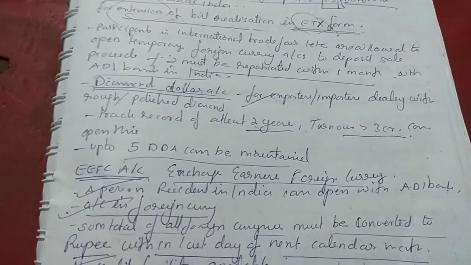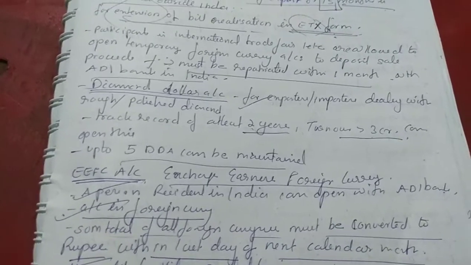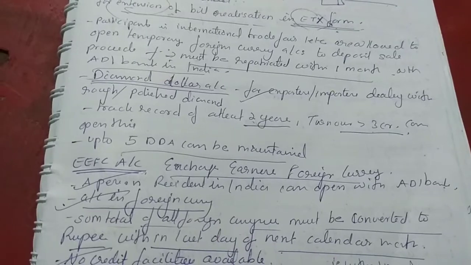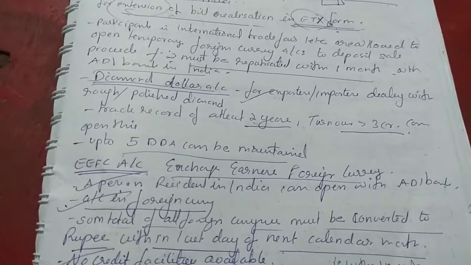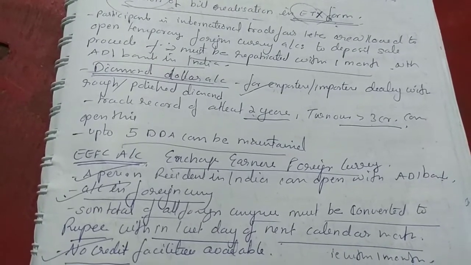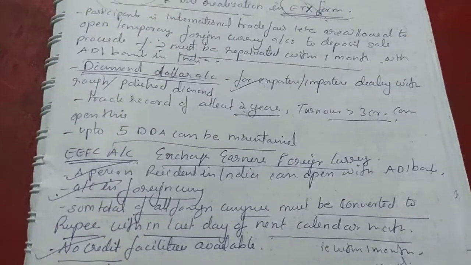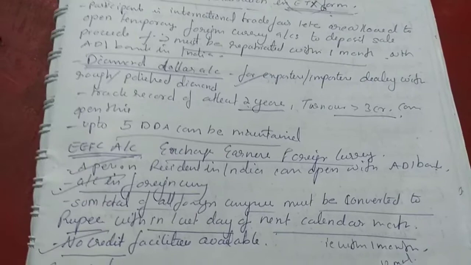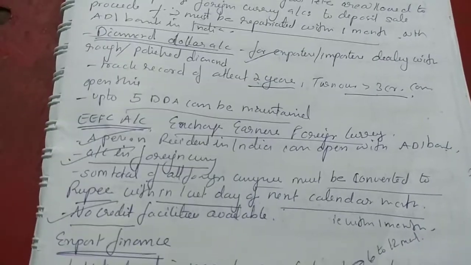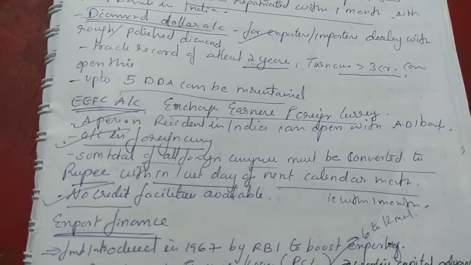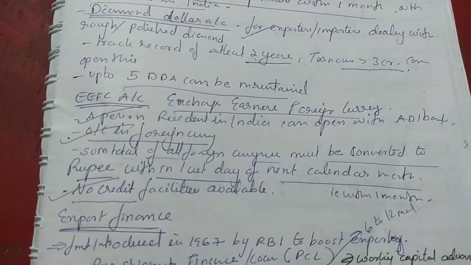EEFC account, Exchange Earners Foreign Currency account. A person resident in India can open it with an AD bank account in foreign currency. This account is in foreign currency. The sum total of all foreign currency must be converted to rupees by the last day of the next calendar month. No credit facilities are available. Next is export finance.